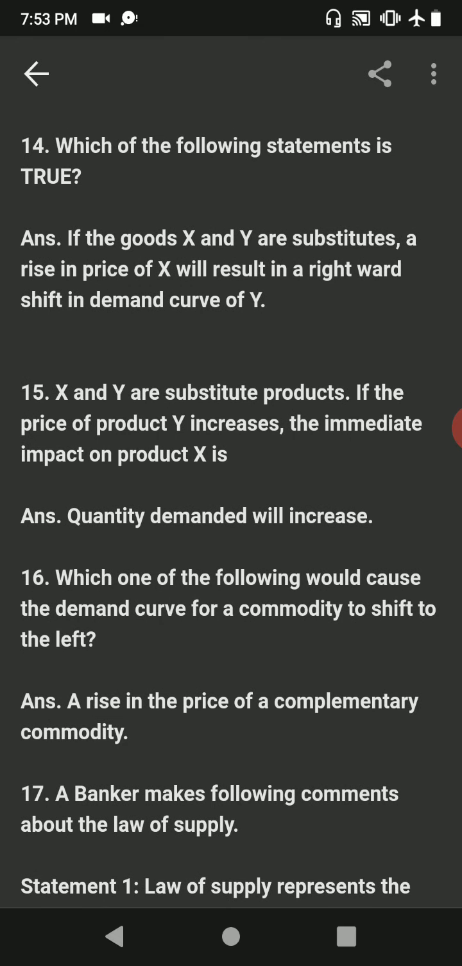Question number 14. Which of the following statement is true? Answer is if the goods X and Y are substitutes, a rise in price of X will result in a rightward shift in demand curve of Y. The given statement is true. A rise in the price of X will cause consumers to switch the demand in favor of Y as X and Y are substitute goods. This will cause the demand for Y to rise at existing price only, causing rightward shift in its demand curve.